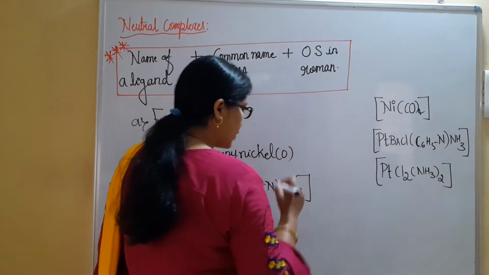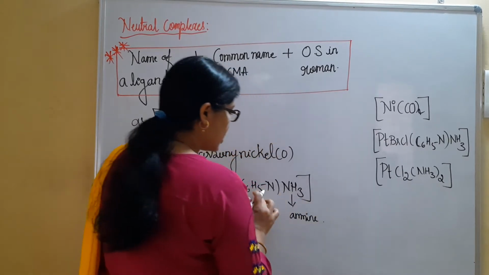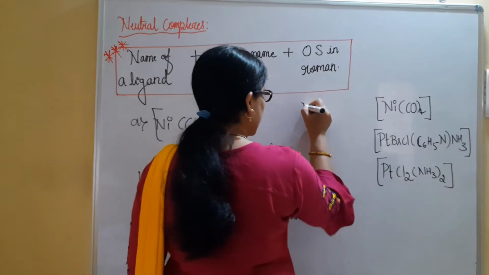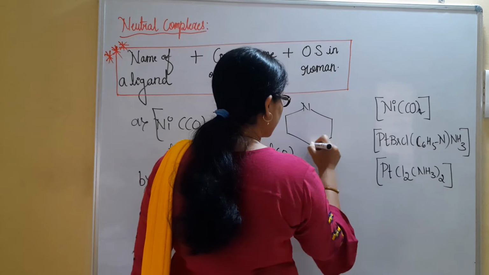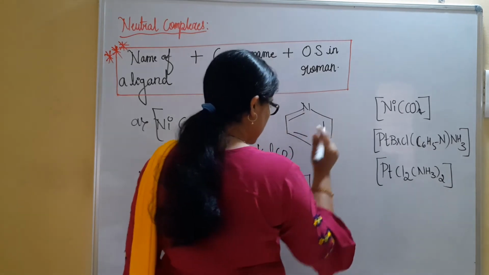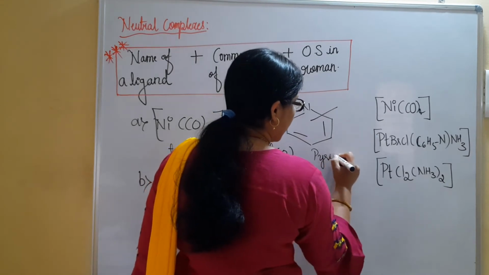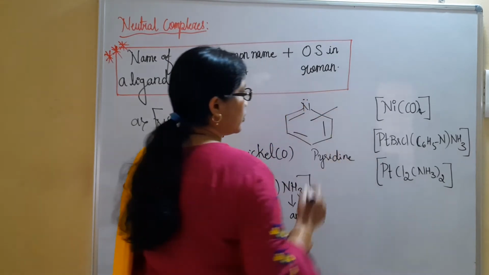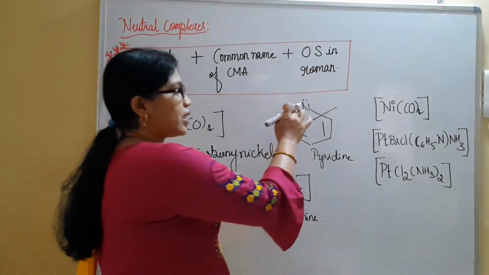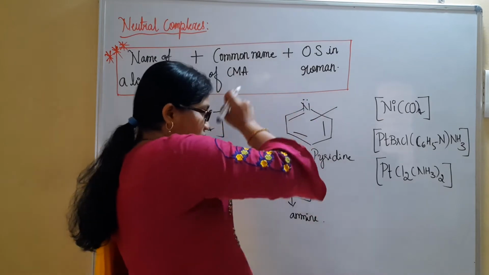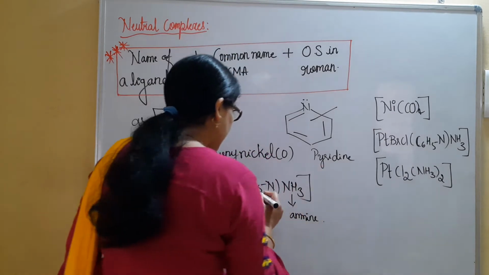When you consider the name of the ligands, it is amine. Okay, this is pyridine. How do you write the structure for the pyridine? Like this. How many carbon? 6. C6H5N, it is the pyridine. Pyridine having nitrogen as a heteroatom in a benzene skeleton. And this nitrogen having a lone pair of electrons, it donates its electrons to the central metal atom. Okay, so we will be calling it pyridine.